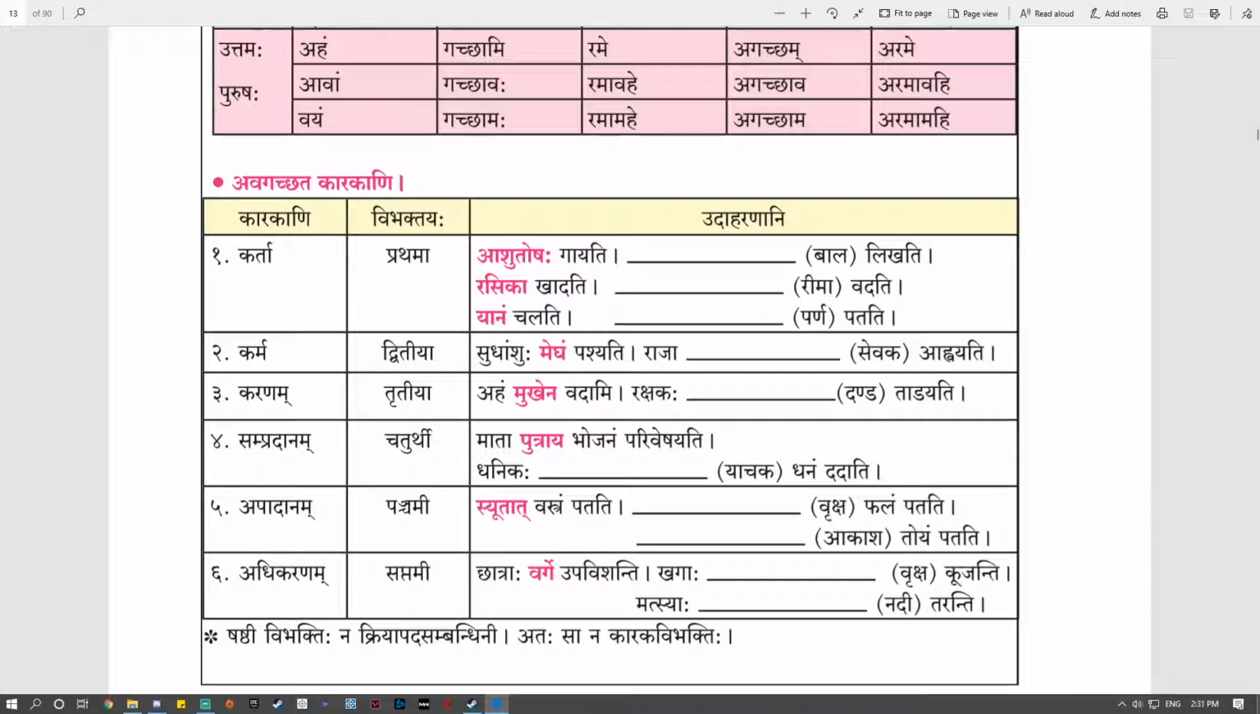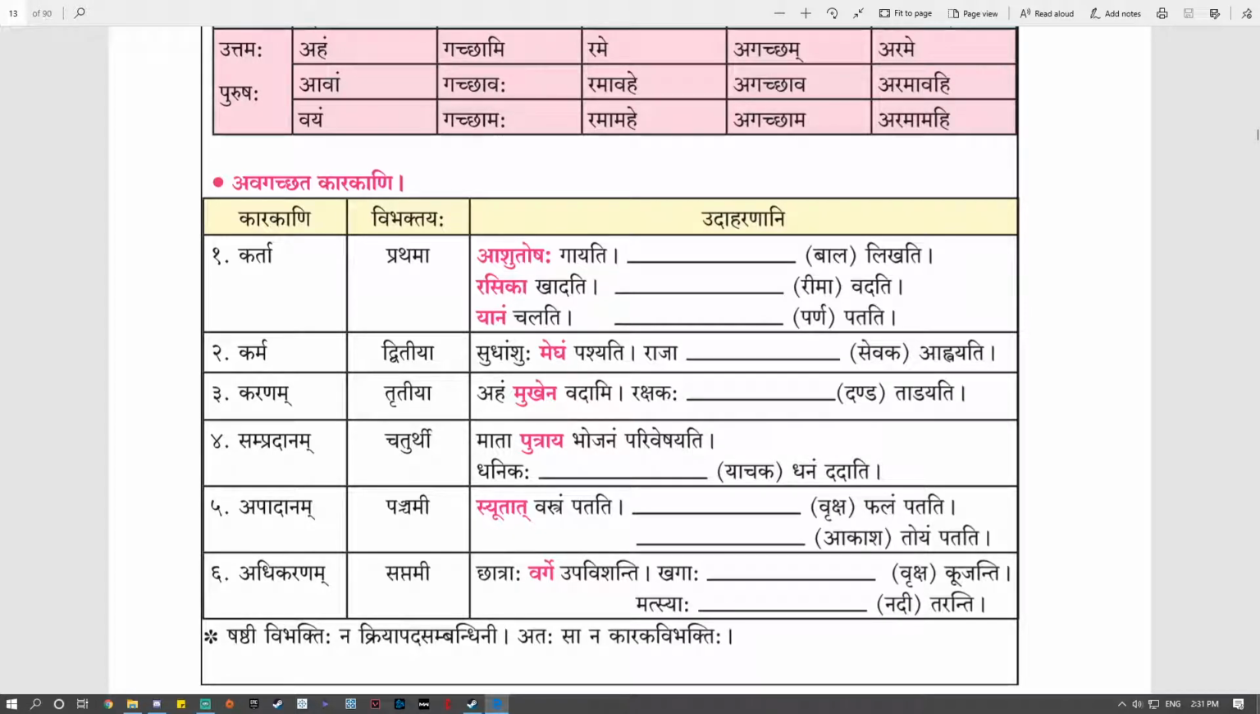Now we will see some more examples. Here Bal is given to you in the bracket. Bala Likhati and you are supposed to write the answer. Answer will be Balaha Likhati. Balaha is Prathama Vibhakti Ekvachanam, Pullingam. Rima Vadati is Prathama Vibhakti Ekvachanam, Strilingam. Parna is given. The answer will be Parnam. Prathama Vibhakti Ekvachanam, Napunsakalingam. Balaha, Rima, Parnam. All three of them are Karta Karak and they are in Prathama Vibhakti Ekvachanam.